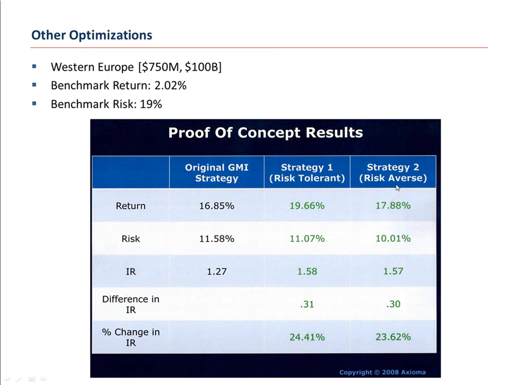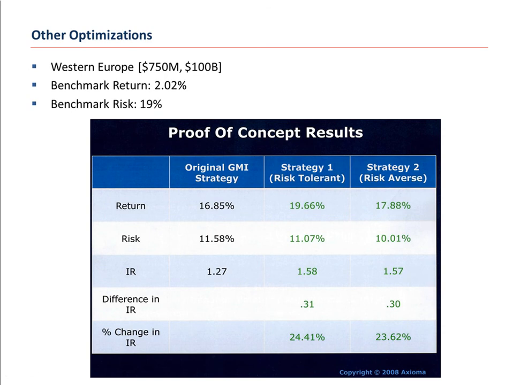I did another strategy which was a little more risk averse than strategy 1, but certainly more risk loving than the optimization results I just went over in detail, and we saw 17.88% return with 10% risk and an information ratio of 1.57. So these again are the results of a few other optimizations I've run.